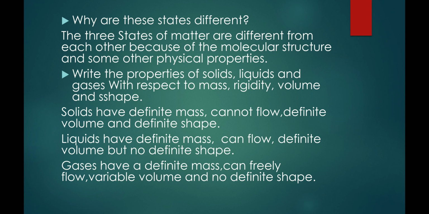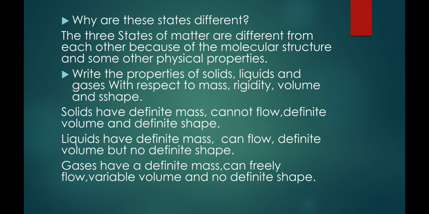Let us know what are the properties of solids, liquids and gases with respect to mass, rigidity, volume and shape. So let us compare solid, liquid and gas with respect to mass, rigidity, volume and shape.